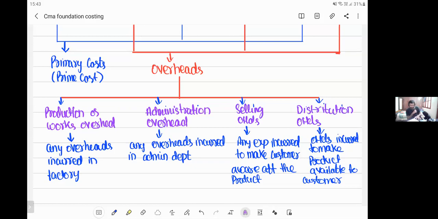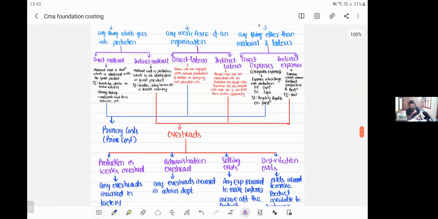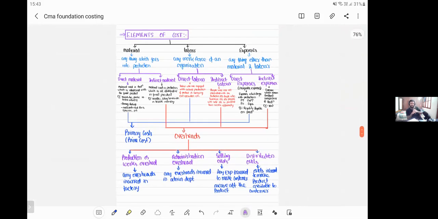Okay, so I hope the entire elements of costing is clear. So how many elements do we have in cost? Maximum we have 3 elements in cost. Any product or any service is made with the help of these 3 elements: material, labor, expenses. Material is further divided into 2 parts, labor 2 parts, expenses 2 parts. The sum of direct material, direct labor and direct expenses is prime cost. The sum of indirect material, indirect labor and indirect expenses is overheads. Overheads are further divided into 4 types: production overheads, administration overheads, selling overheads, distribution overheads.